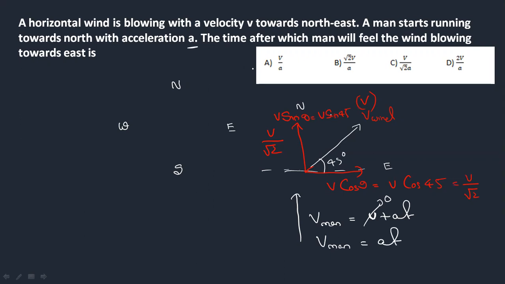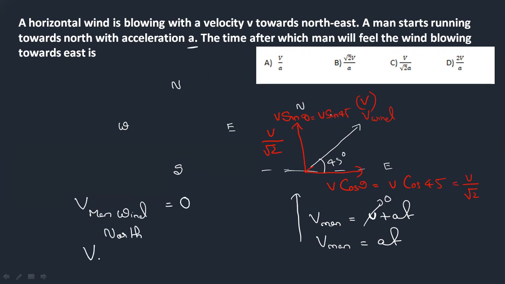All right. Now the question is, what is the time after which the man will feel the wind blowing towards east? He feels like the wind is blowing towards east, and no wind is blowing towards the north direction. So the velocity of the man with respect to the wind in the north direction must be 0.